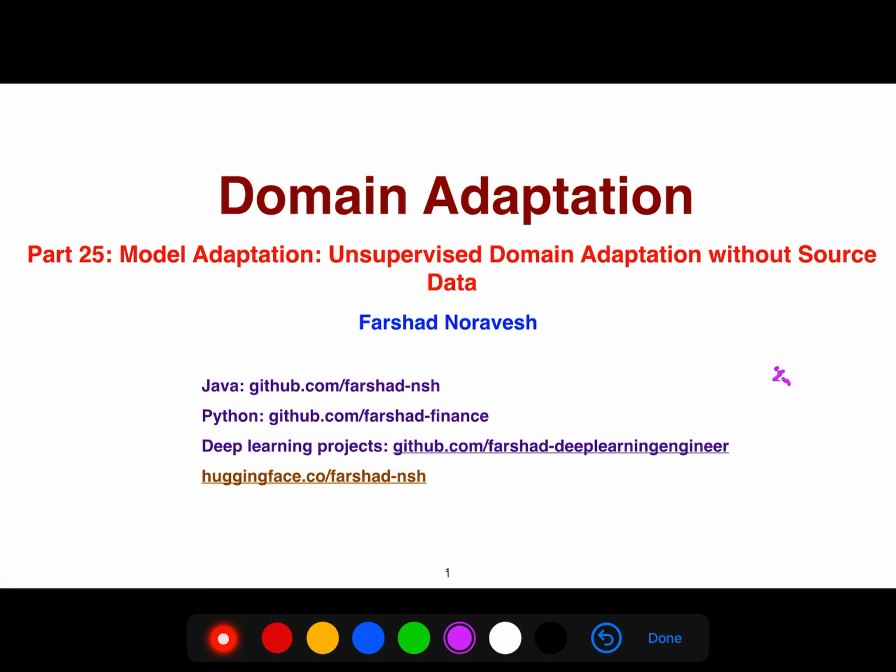Alright, so in this video I'm gonna be explaining another approach for domain adaptation, still in unsupervised setting, and it is source free, without source data, because sometimes we have privacy issues, so we cannot share data, but companies can share models. They don't need to share data because of privacy issues.